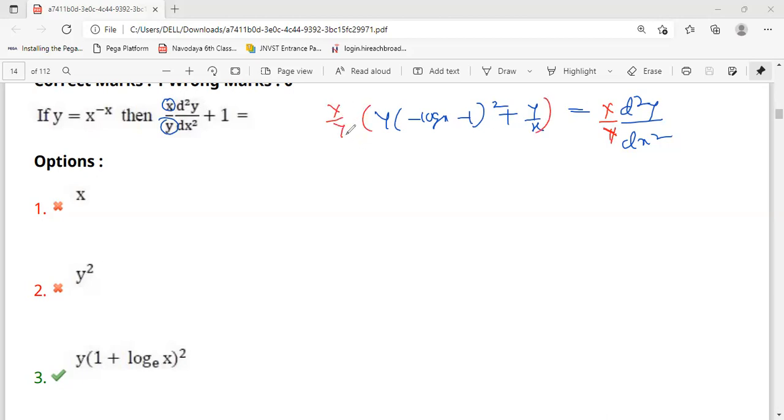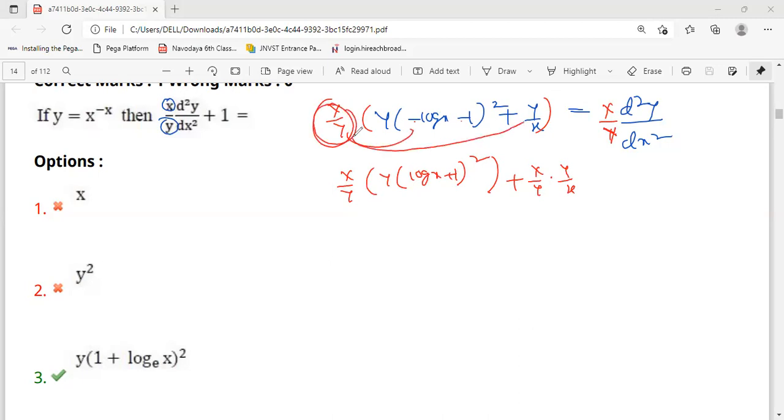So what will you get? I'm multiplying here x by y of y. This minus, whole square means it will become plus. Not a problem, because both are minus only. And up to here, and plus x by y into y by x. This x by y is multiplying here, and this x by y is multiplying here also. So this cancels, and here y also cancels.